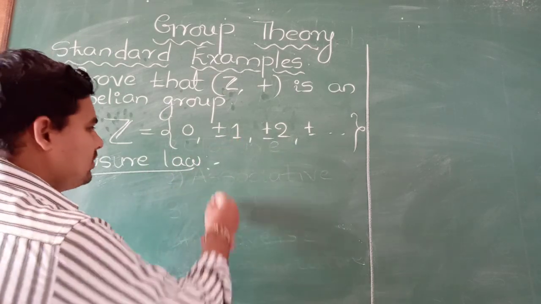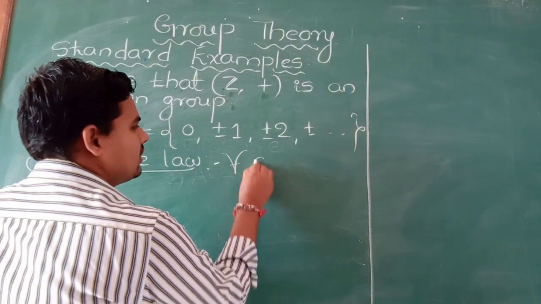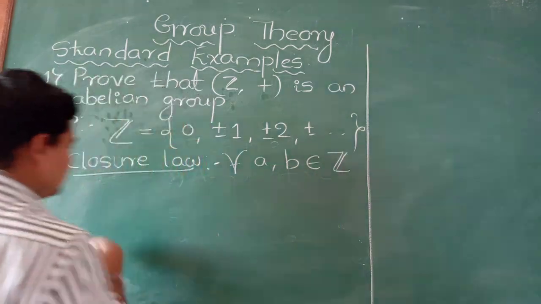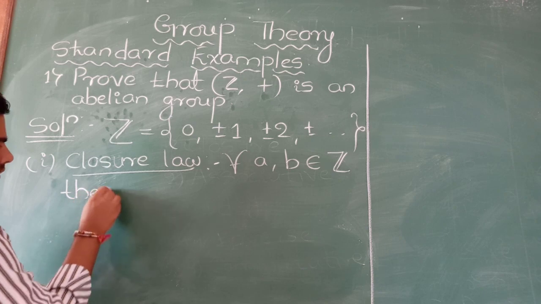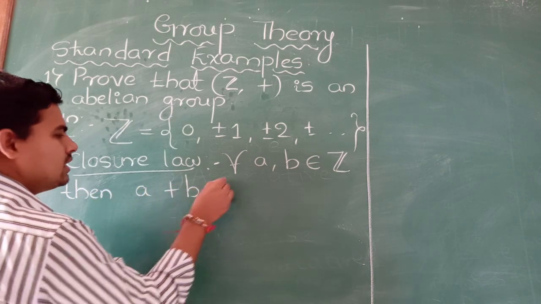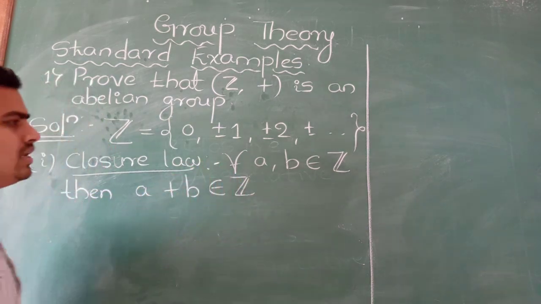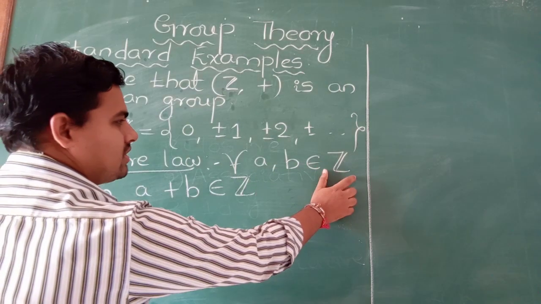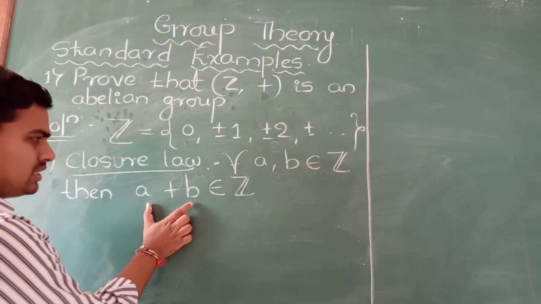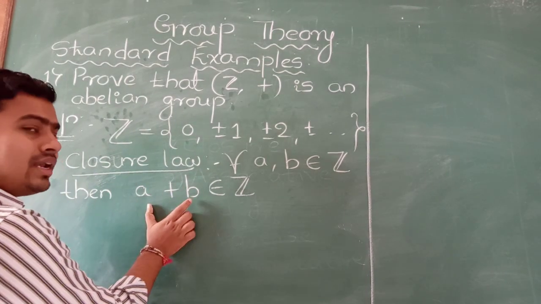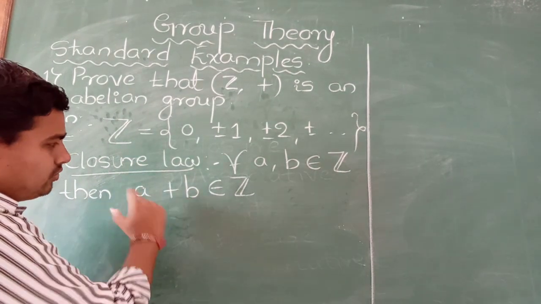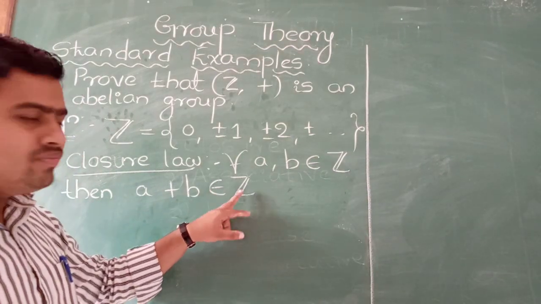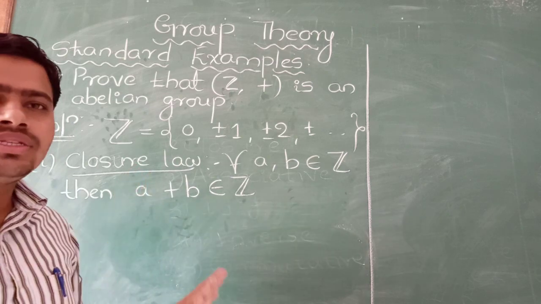The general law is: for all A, B belongs to Z, A plus B also belongs to Z. This is the closure law. Take any 2 elements, then add those 2 numbers, and we get another number. If that number is also present in Z, then this law holds good, otherwise no.